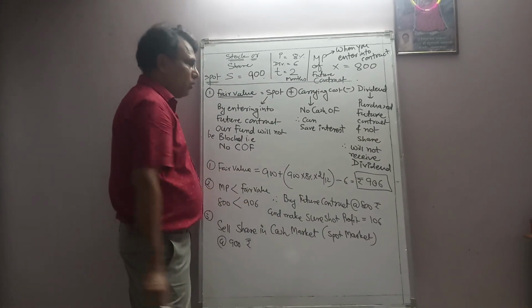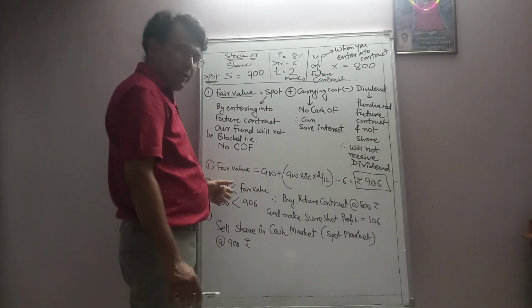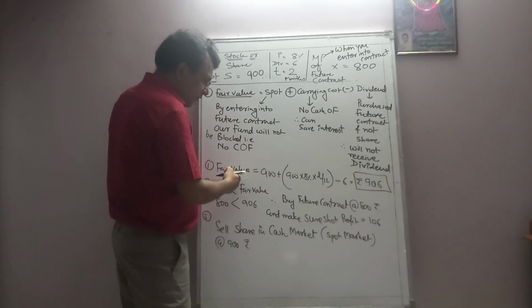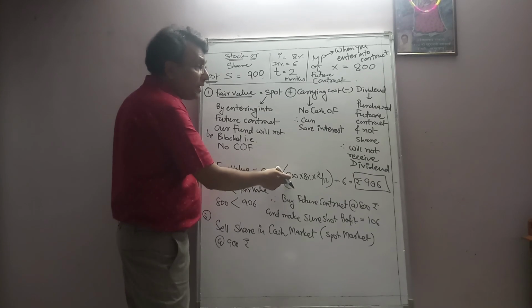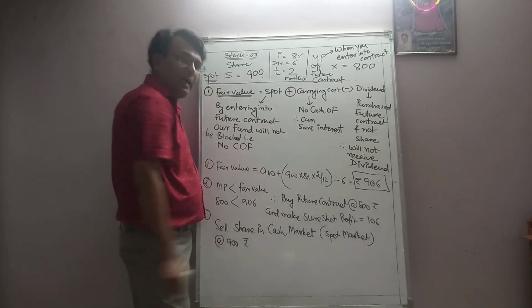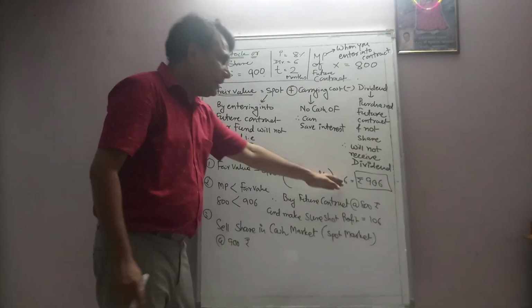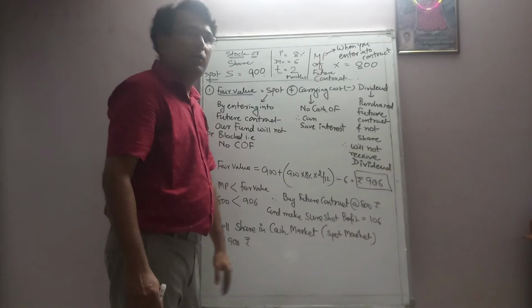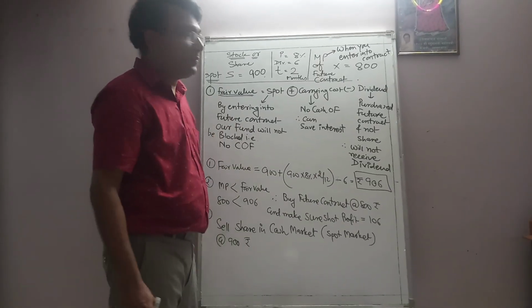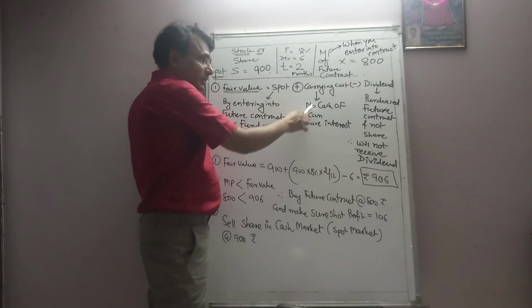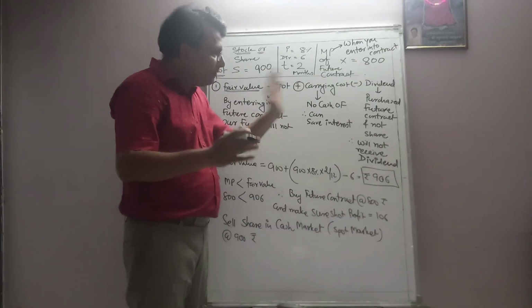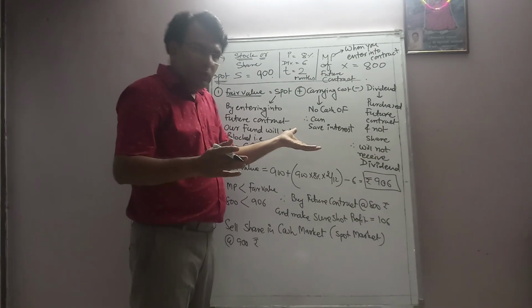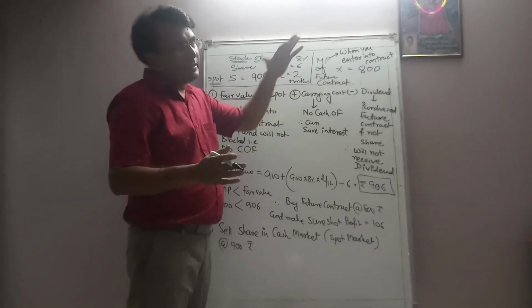Okay. Now come to the fair value. First we'll find out it and then we'll proceed. So fair value according to this example is equal to 900 plus carrying cost, that is interest cost, minus dividend. So accordingly it will be 906. Once again I am repeating. No doubt this is our gain, but in a different manner if I explain, I will say it is opportunity cost. So one side it is cost, one side it is gain.